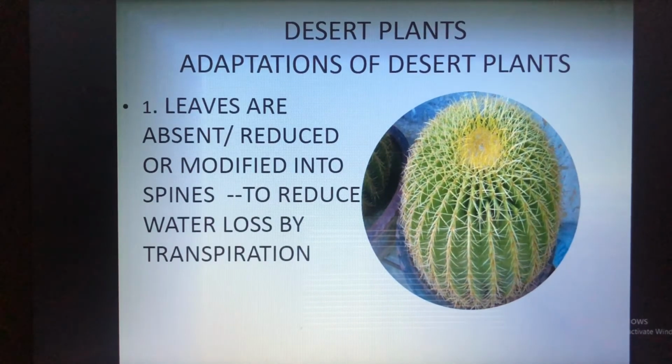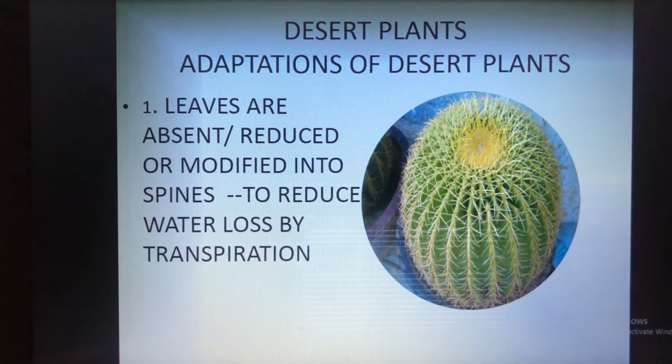Then how the desert plants are adapted for the desert life. So these desert plants, just now what we read about the date palm, cactus and all. So here the leaves are absent or they are reduced, or they are modified into spines to reduce the water loss by the transpiration.